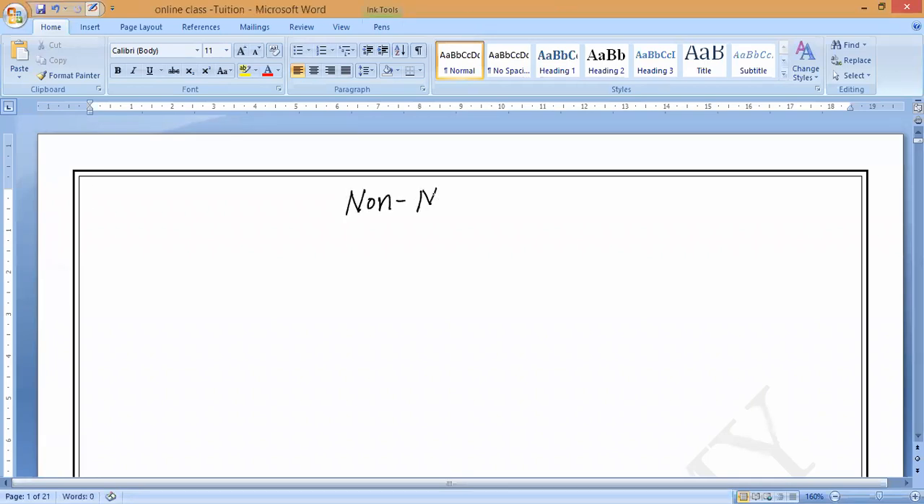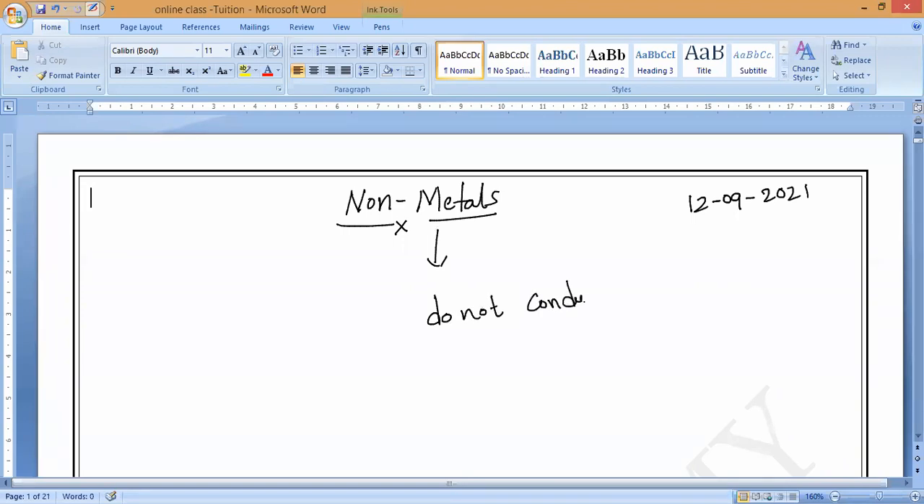Anybody? Can you say what is non-metals, please? Anyone? What is non-metals, please? Non-metals are the elements which form negative ions by gaining electrons. Yes. They do not conduct heat and electricity, and they are neither malleable nor ductile in nature. They are brittle in nature.